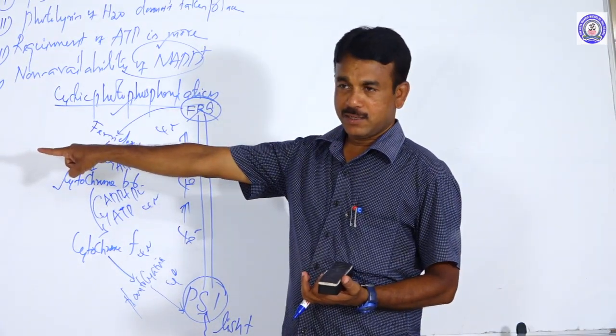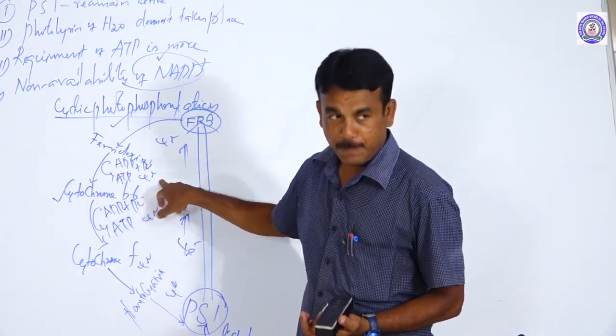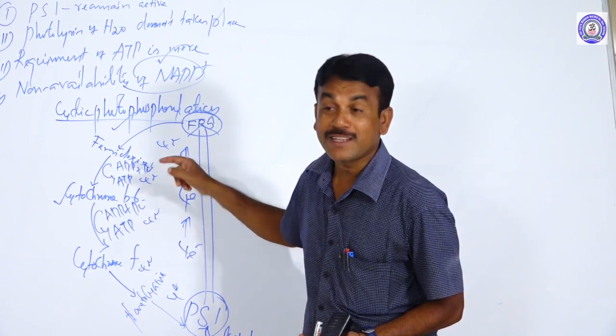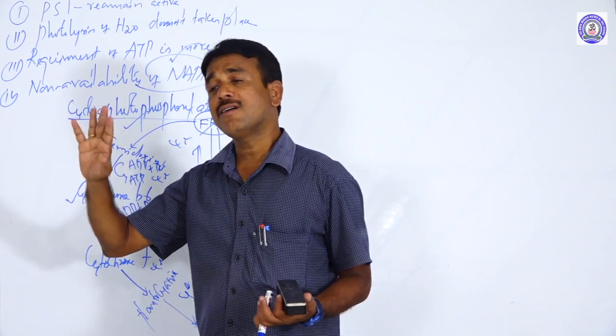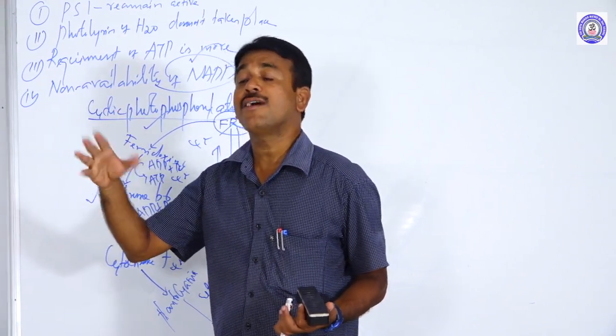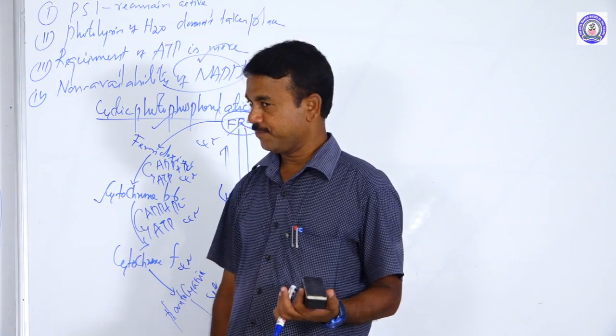In cyclic phosphorylation, electrons fall back in a cycle. In non-cyclic phosphorylation, electrons cannot fall back cyclically. That's the first thing.